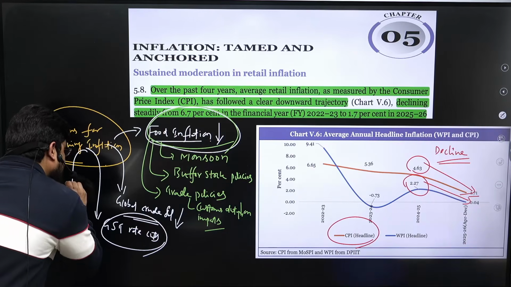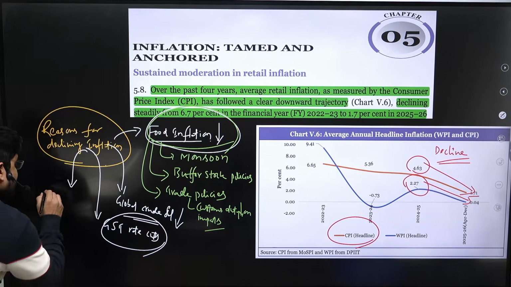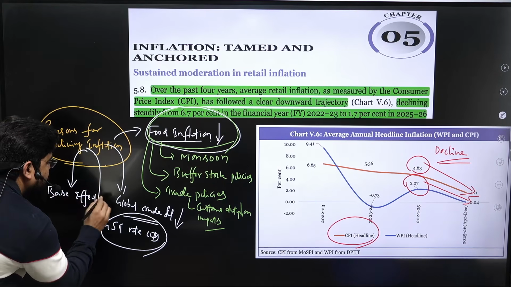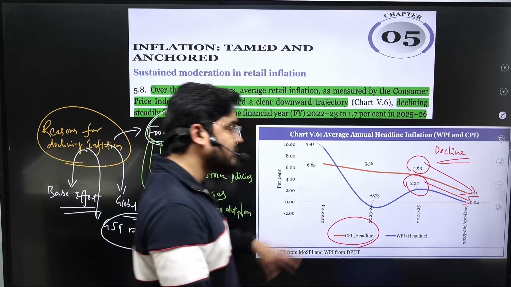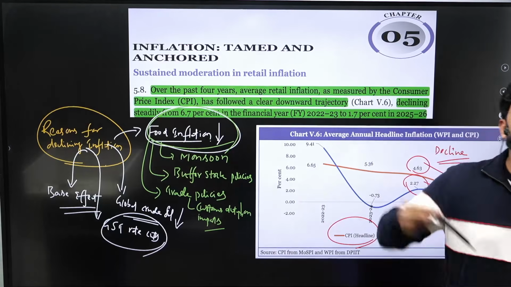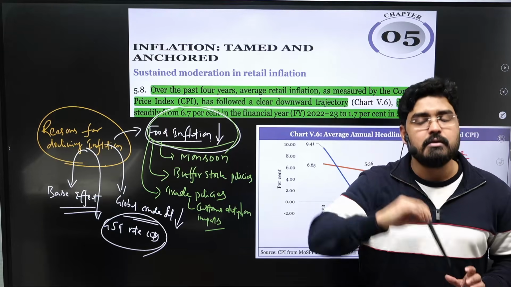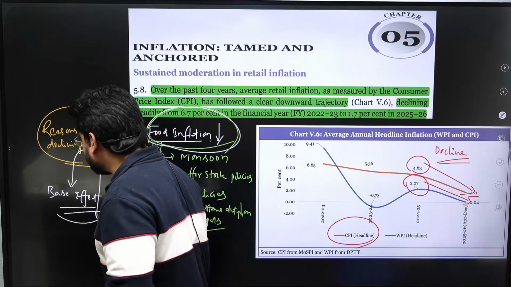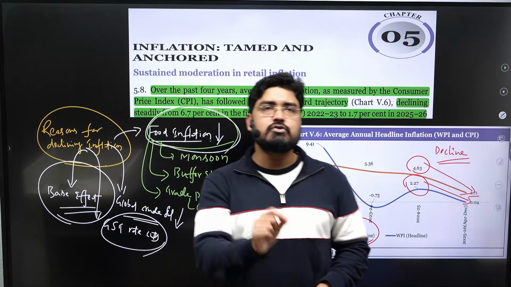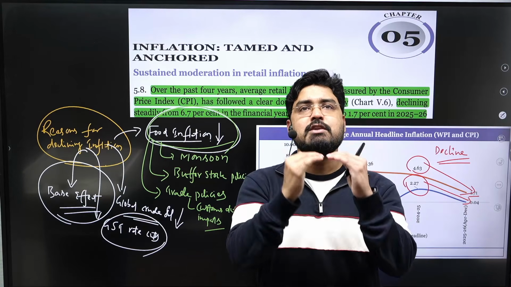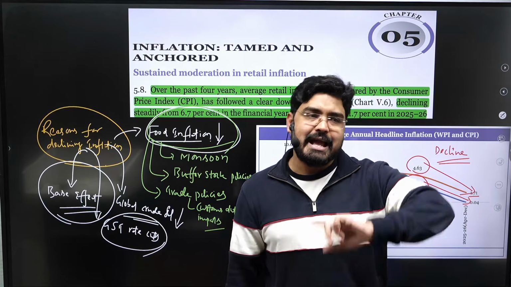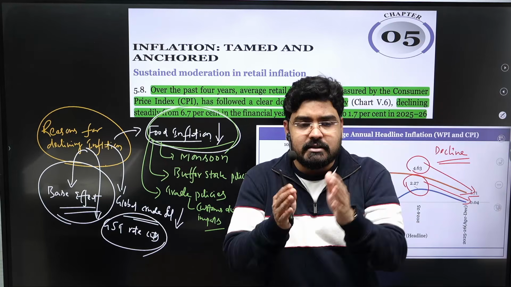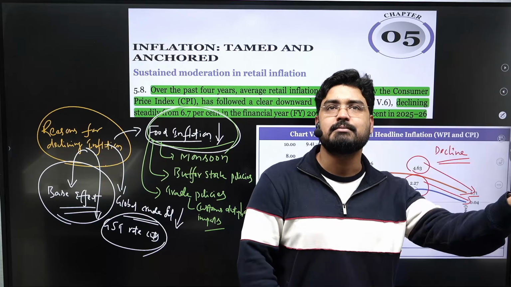And another interesting thing is the base effect. The base effect was very high this time, and that is why the inflation appeared to be very low. So what is base effect? Base effect refers to the distortions in the current inflation figures due to extreme variations, either high inflation or low inflation, in the corresponding period in the last year.